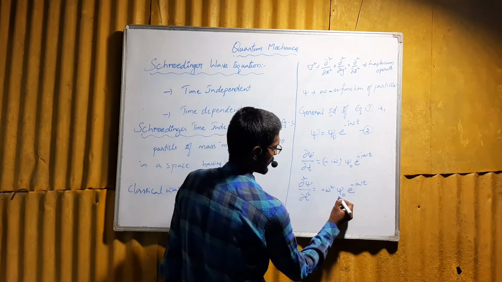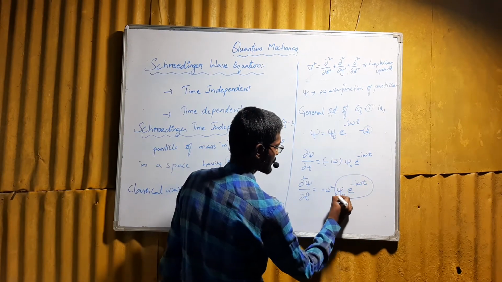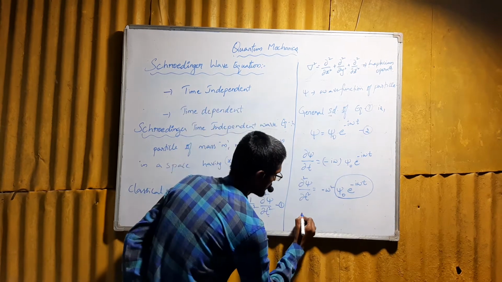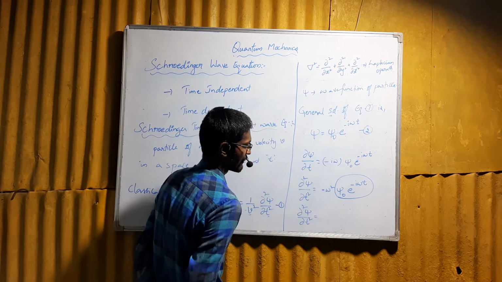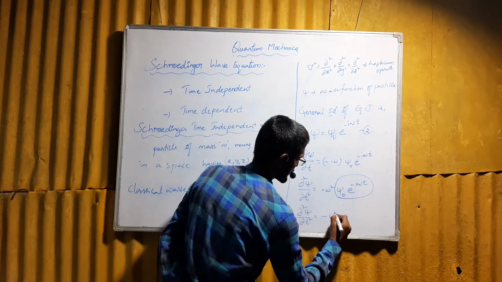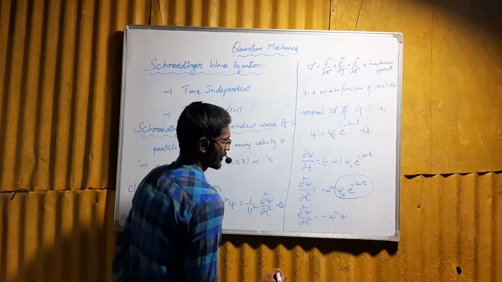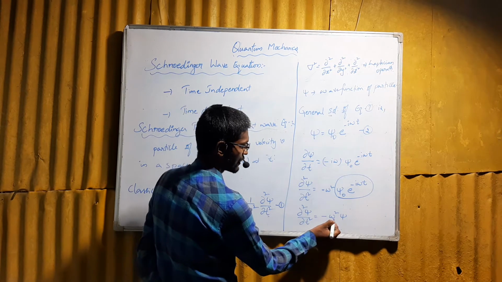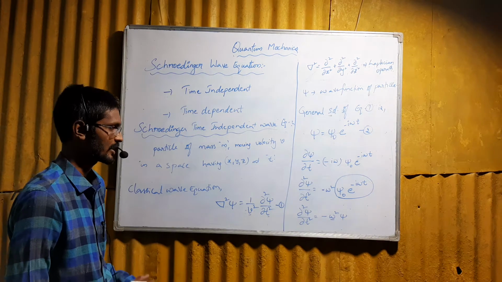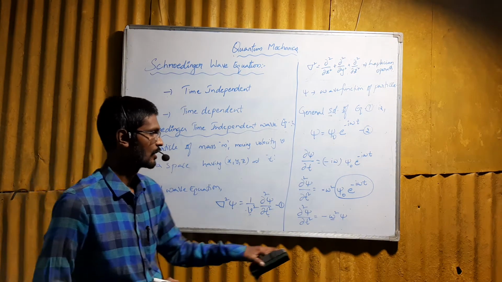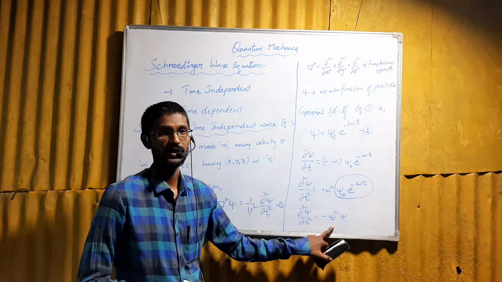From equation 2, psi naught e to the power of minus i omega t becomes psi. Therefore dou square psi by dou t square can be given as minus omega square psi. In this equation, omega represents the angular frequency, which is given as omega is equal to 2 pi times the frequency.